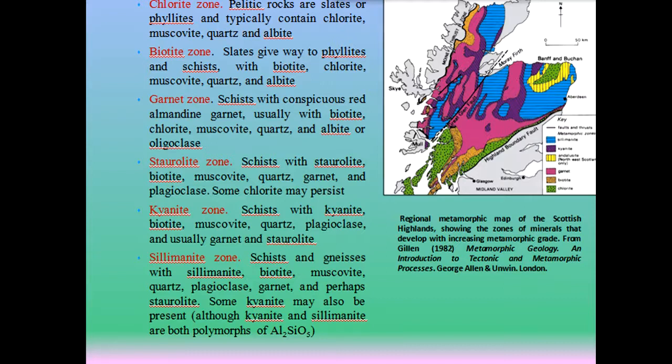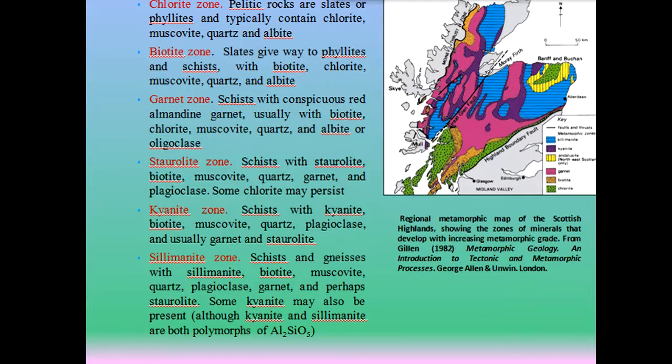The staurolite zone consists of schists with staurolite, biotite, muscovite, quartz, garnet and plagioclase. Some chlorite may persist in this zone. The kyanite zone contains schists with kyanite, biotite, muscovite, quartz, plagioclase and usually garnet and staurolite.